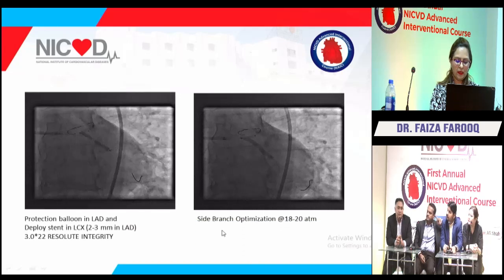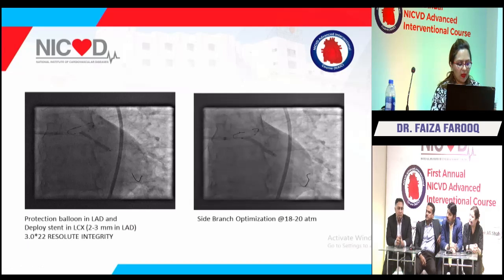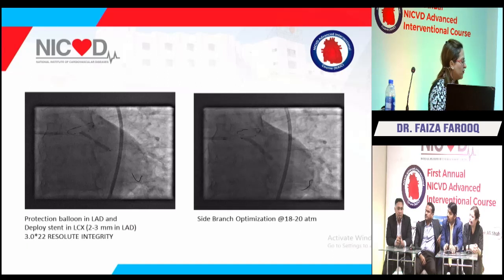Next step was the side branch optimization. We pulled the stent strut 2 to 3 mm into the left main, and it was optimized at 18 to 20. So my colleagues, do you think this was appropriate? Would you have done it or not, the side branch optimization?